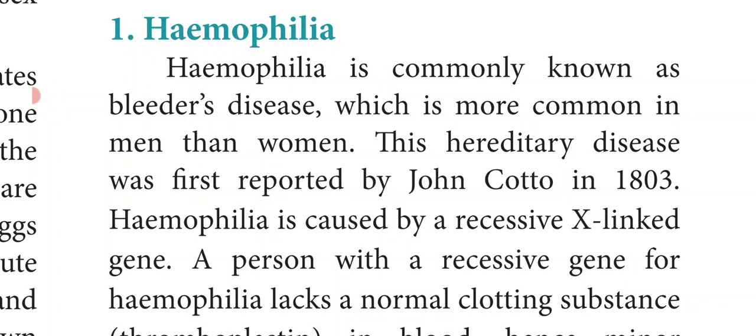It is caused by a recessive X-linked gene. The person with a recessive gene for hemophilia lacks a normal clotting substance called thromboplastin in the blood. A person having this recessive X-linked gene lacks the normal clotting substance thromboplastin, which is present in the blood. This thromboplastin is responsible for the clotting of blood, but this person lacks it.